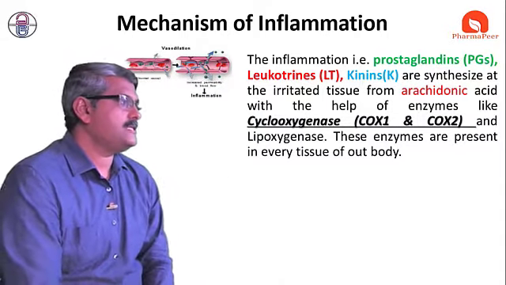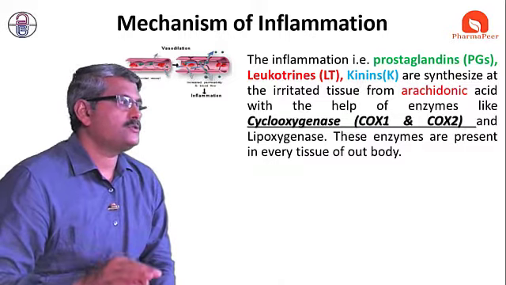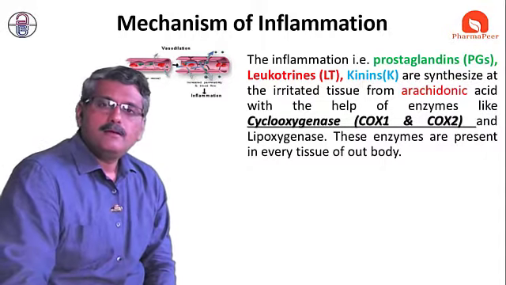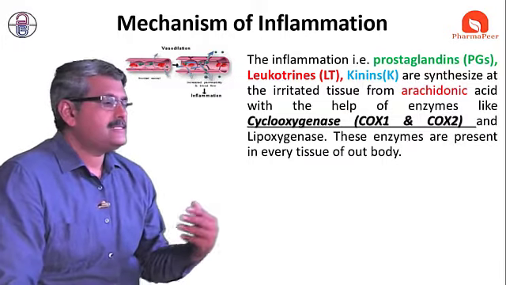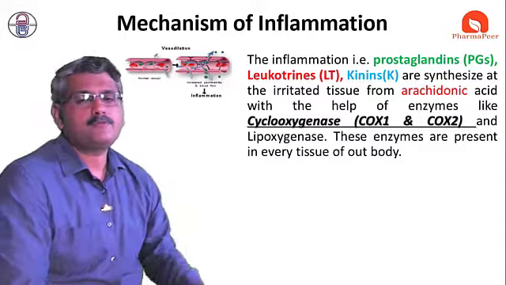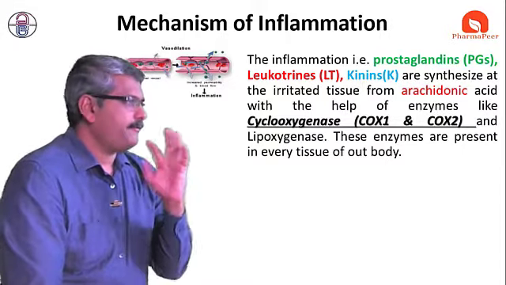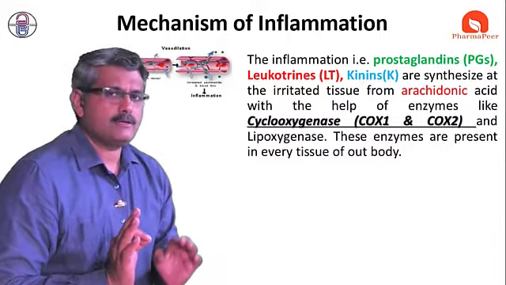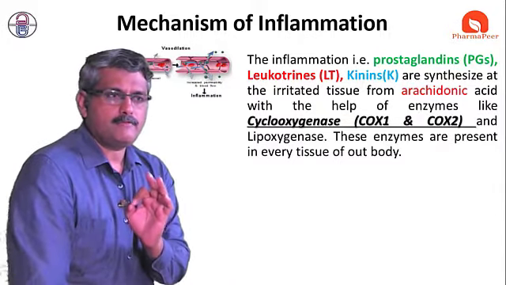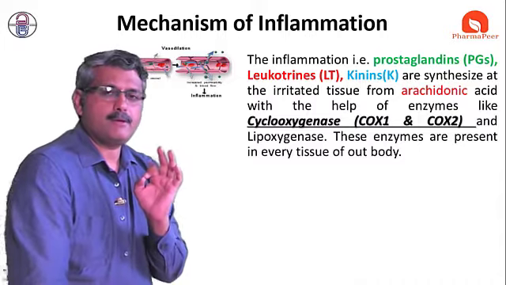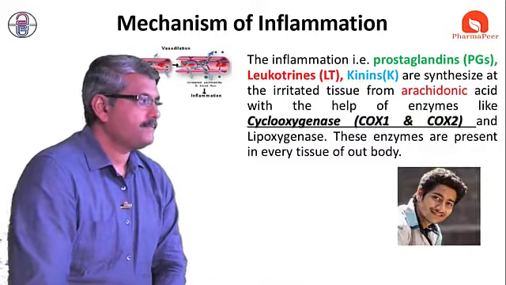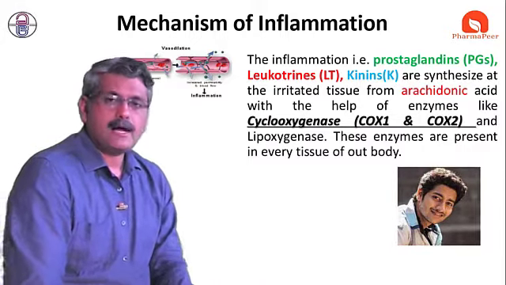Cyclooxygenase and lipoxygenase play an important role in the body in the conversion of arachidonic acid to prostaglandins, kinins, and leukotrienes. For remembrance, we can remember a famous movie, and with respect to that movie we can easily remember this conversion.